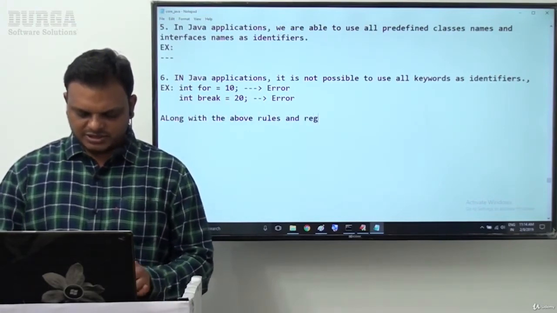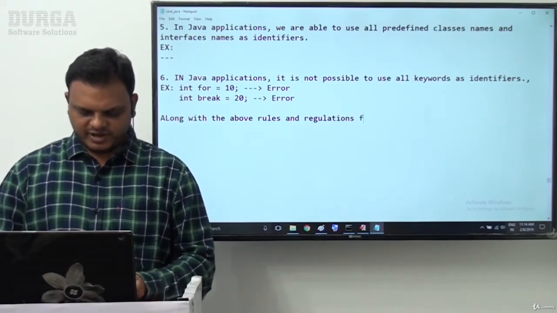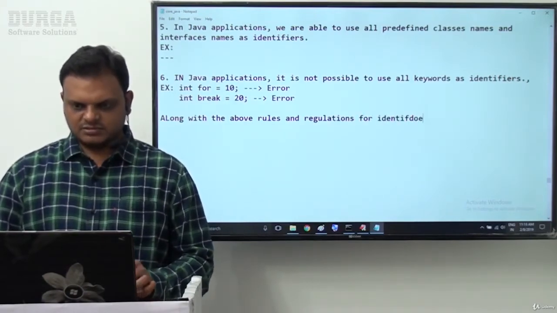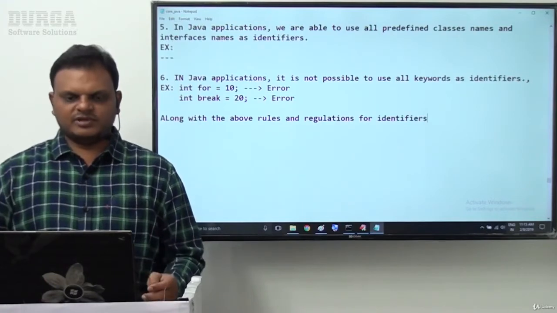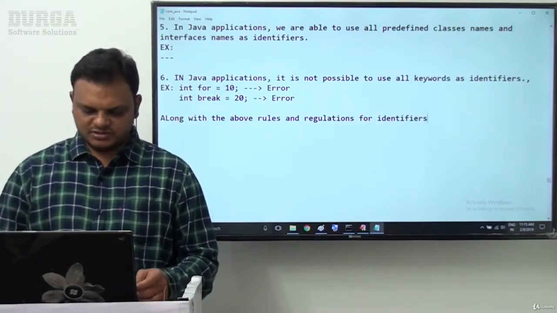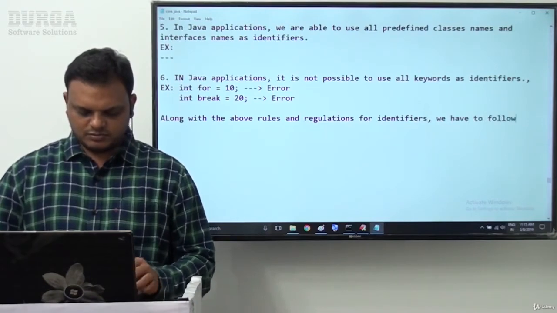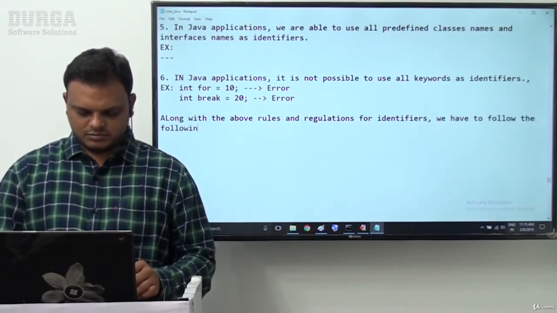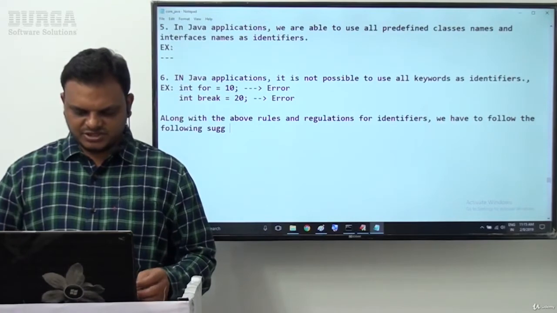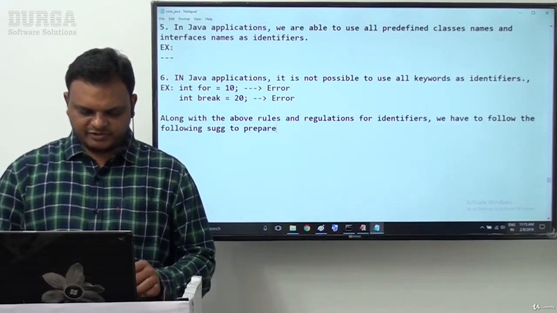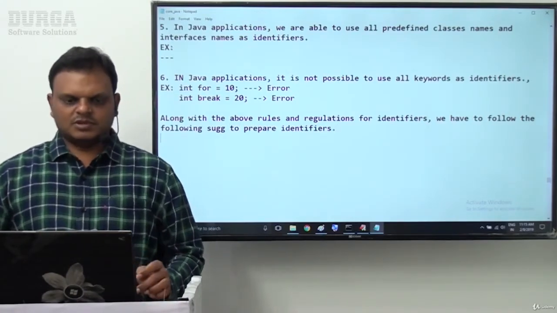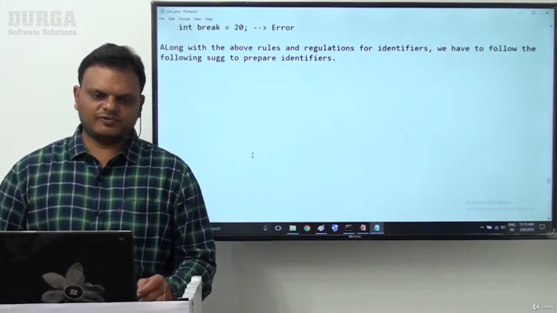Along with the above rules and regulations for identifiers, we have to follow the following suggestions to prepare identifiers.